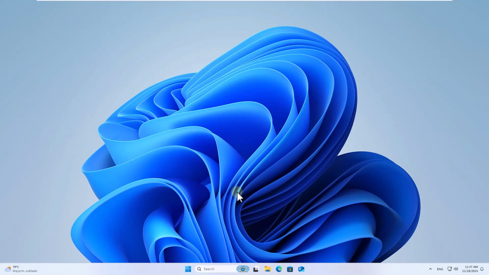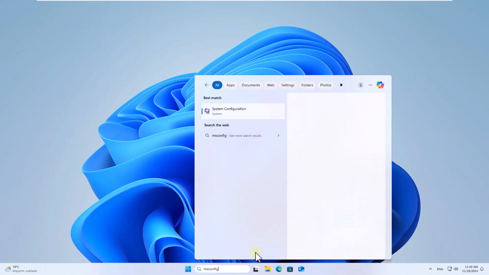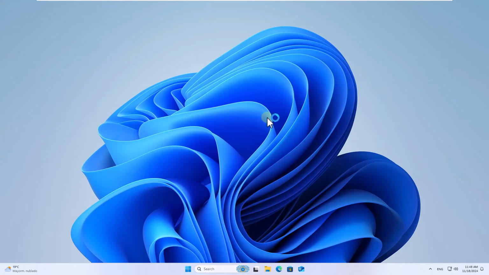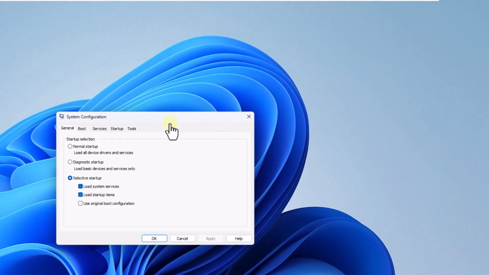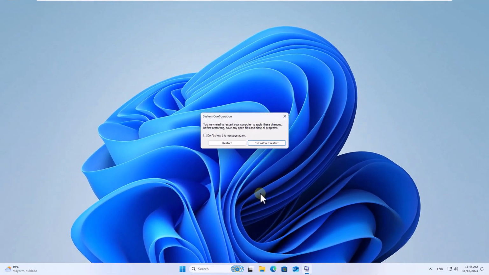To start, in the search box, enter the command msconfig, open the system configuration. There, you must go to the tab boot. Check the box, base video, click on apply, and then on OK. After this, click on restart to confirm this change.